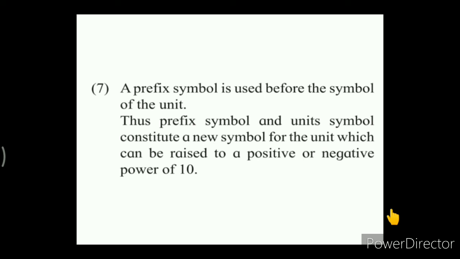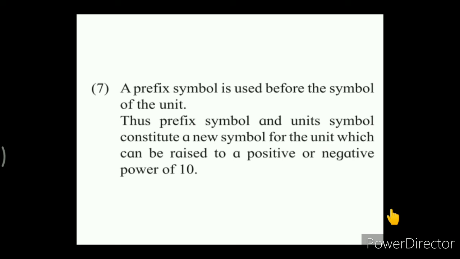Okay, for example, for millisecond, you have to write milli with a small m, and second with a small s. It is to be written without any space or hyphen. So over here you cannot write s and then m. The prefix symbol you have to write first and then the symbol of the unit. For example, millisecond, microsecond, nanosecond.